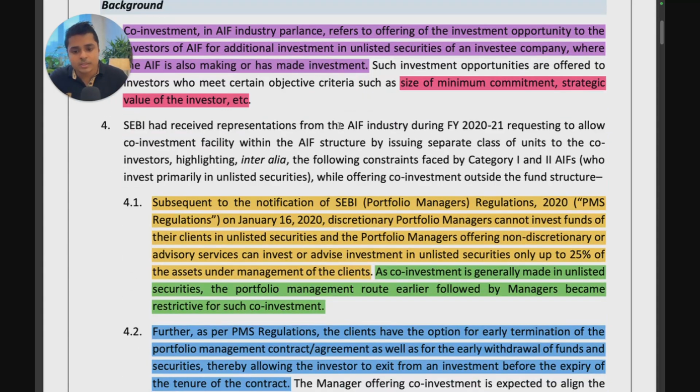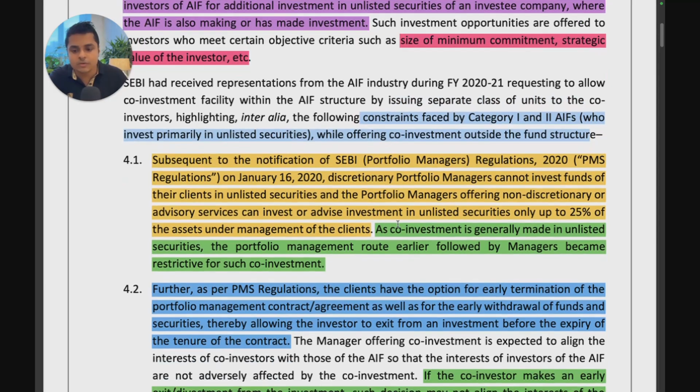Now, SEBI had received a representation from the AIF industry in 2021 requesting to allow co-investment facility within the AIF structure by issuing a separate class of units to co-investors, highlighting the following constraints. So the industry actually wanted to offer co-investment by way of issuing a separate class of units to the co-investors. Currently, the structure is that you have to do a co-investment PMS. So industry actually wanted that instead of co-investment PMS, we want to issue a separate class of units. But they highlighted that these are the constraints that we are facing currently. That is why we want a separate class of units. So what are the constraints they were facing?